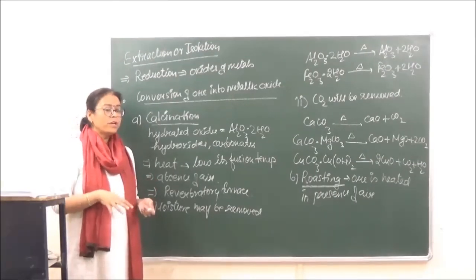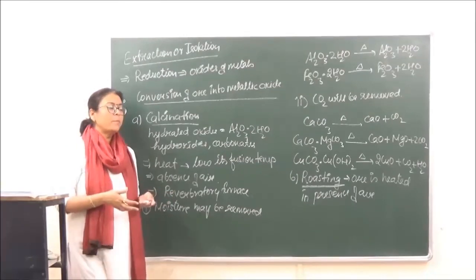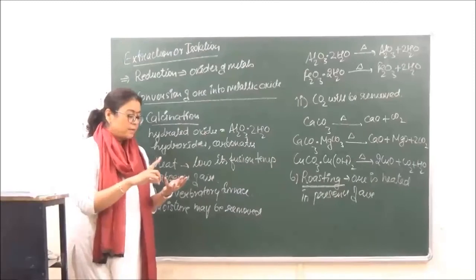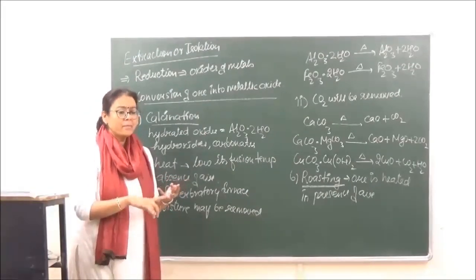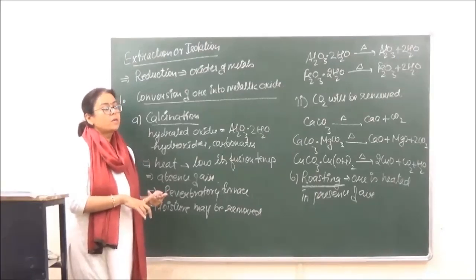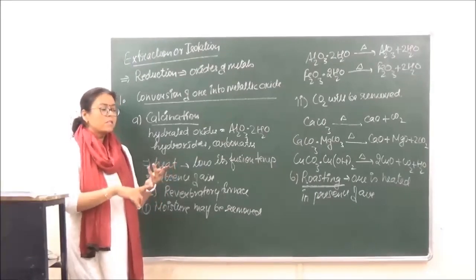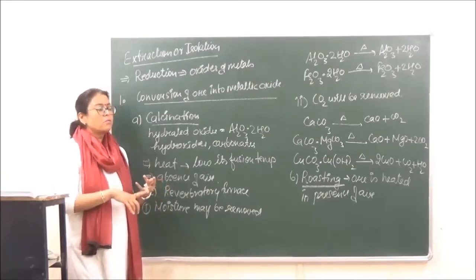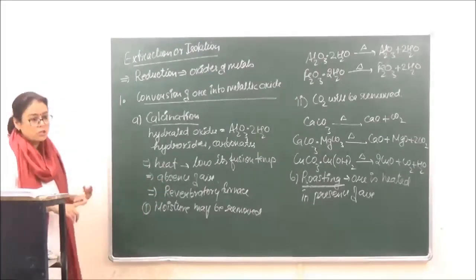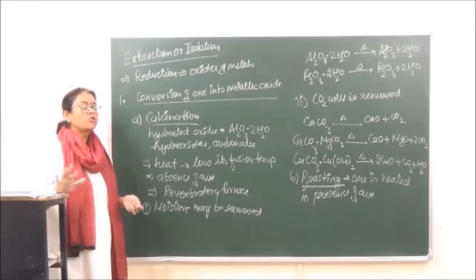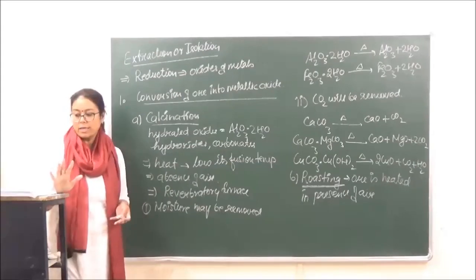Right? So what we are doing in roasting is, we are heating the ore in presence of air, as a result of which moisture is removed, then all the volatile impurities will be removed. Non-metallic volatile impurities will also be removed. If sulfur is removed, it will be removed in the form of sulfur dioxide. If phosphorus is removed, it is removed in the form of phosphorus oxide. And the third one, if arsenic is removed, that is also removed in the form of arsenic oxide.